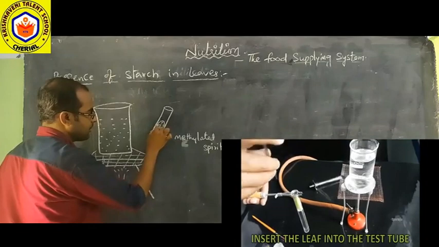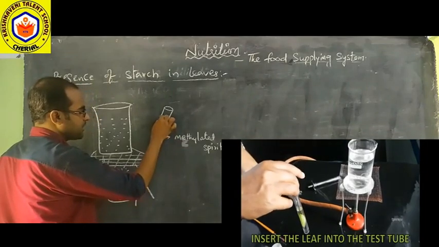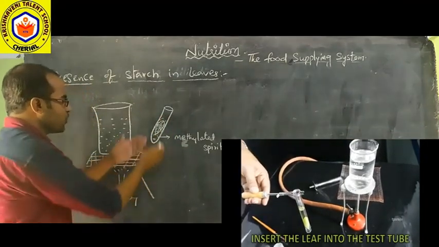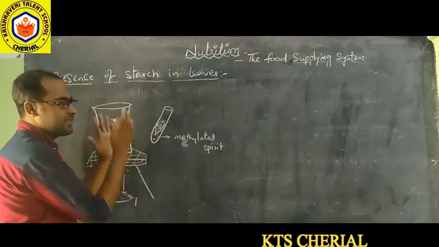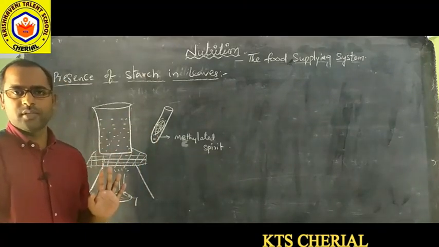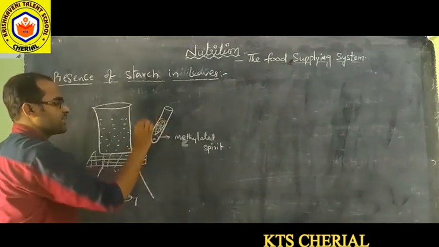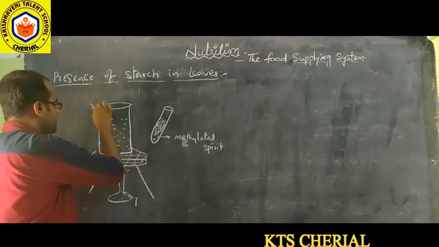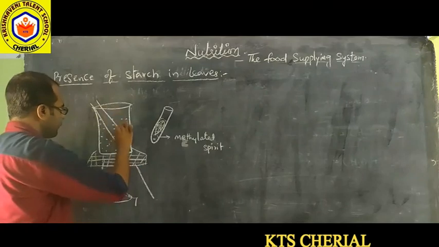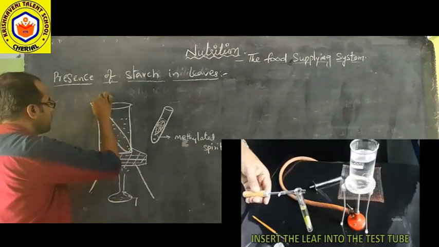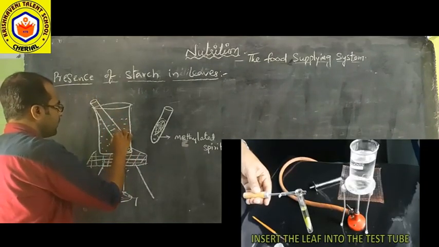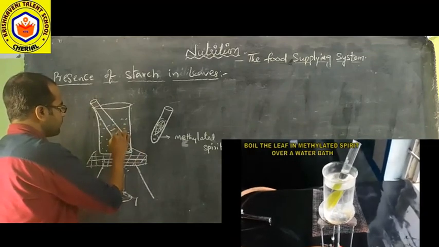The leaf should be immersed completely inside the methylated spirit, and place this boiling tube in this water bath.